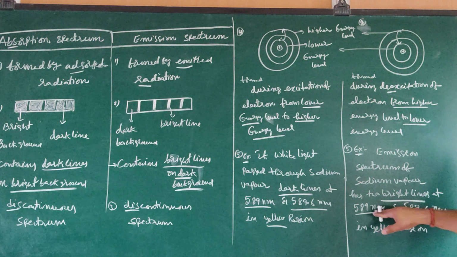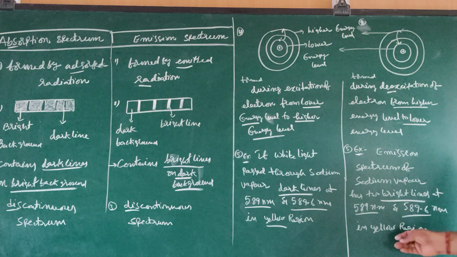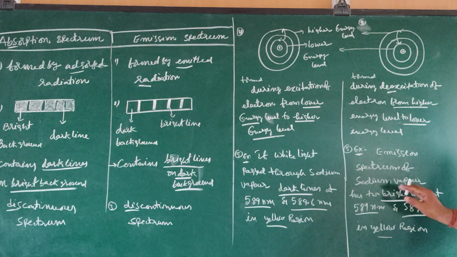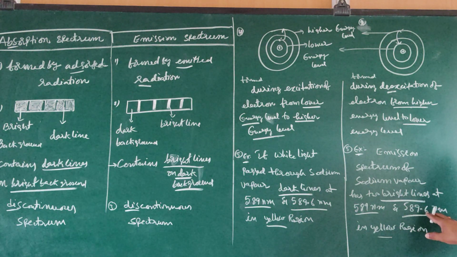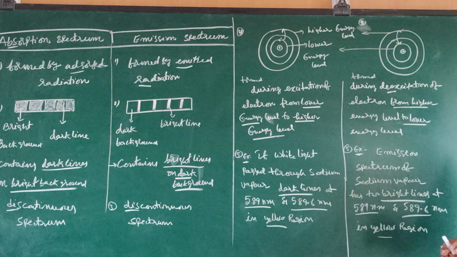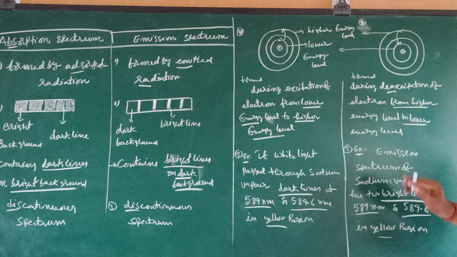We can observe bright lines at 589 nanometers and 589.6 nanometers in yellow region. So both are opposite to each other. Here dark lines, here bright lines.